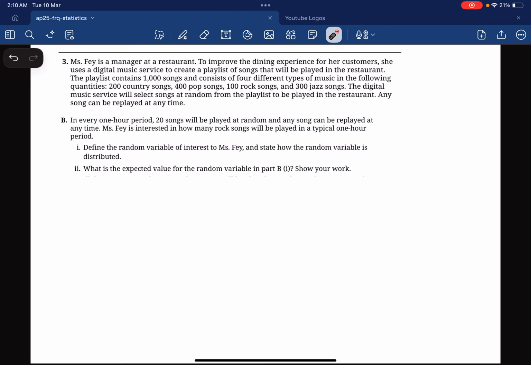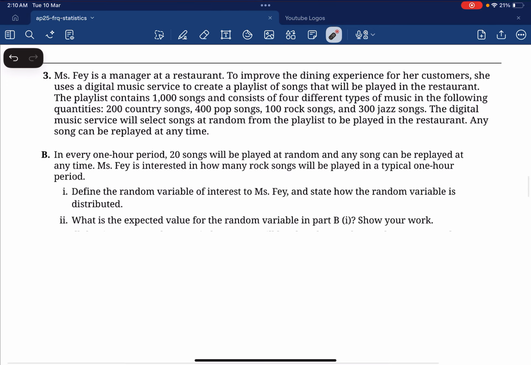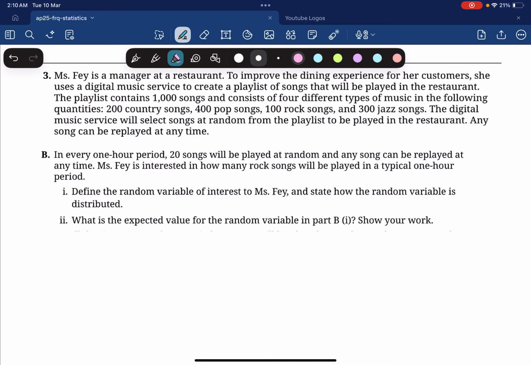Part B is super easy. In every 1 hour period, 20 songs will be played. 20 songs will be played at random, and any song can be replayed.